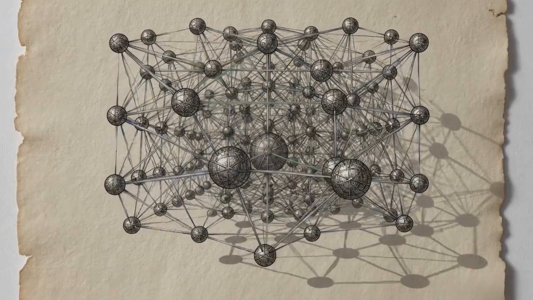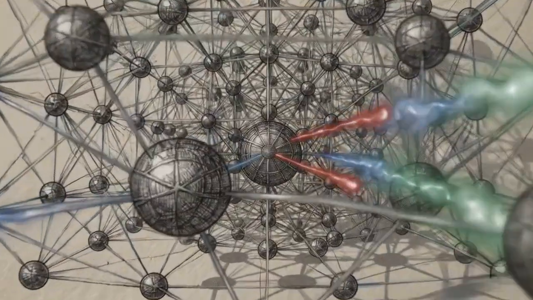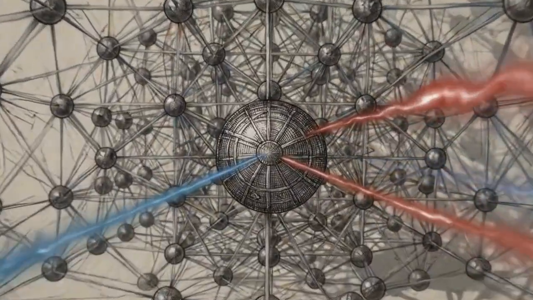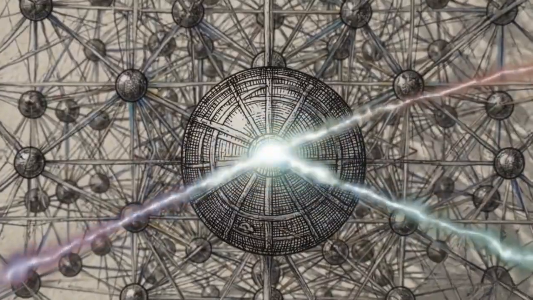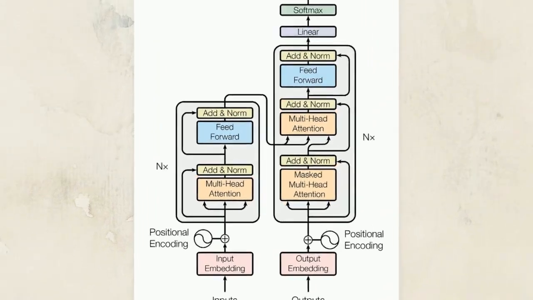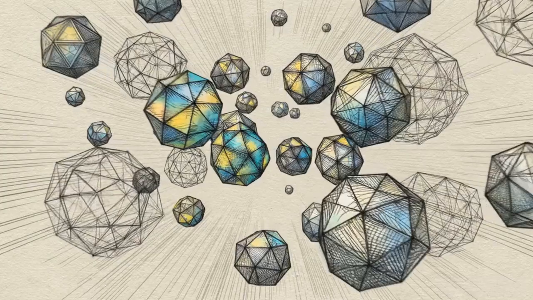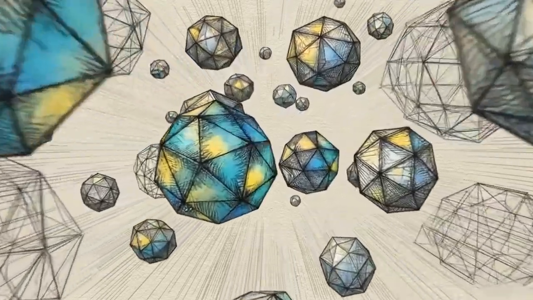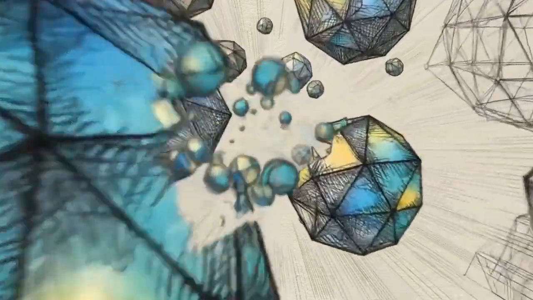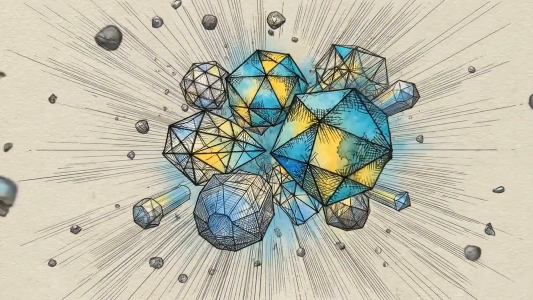From the context window, the tokens enter the core architecture. They move through a massive web of mathematical parameters called weights and biases. This diagram shows a transformer architecture. In these attention layers, the model evaluates how every single token in the sequence relates to every other token. These parameters were established during pre-training. By absorbing trillions of tokens from the internet, the model learned the statistical and structural patterns of human language.